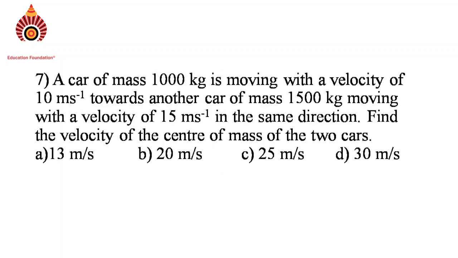Question number 7. A car of mass 1000 kg is moving with a velocity of 10 meter per second towards another car of mass 1500 kg moving with a velocity of 15 meter per second in the same direction. Find velocity of center of mass of the two cars.